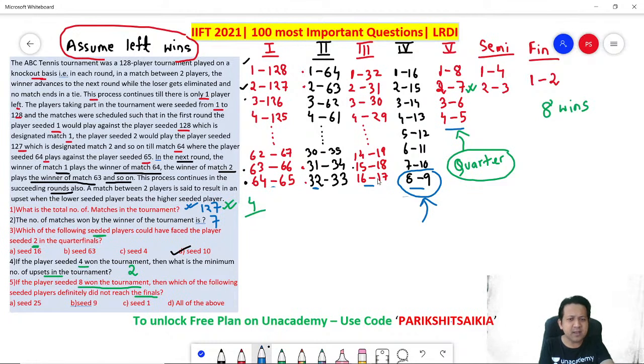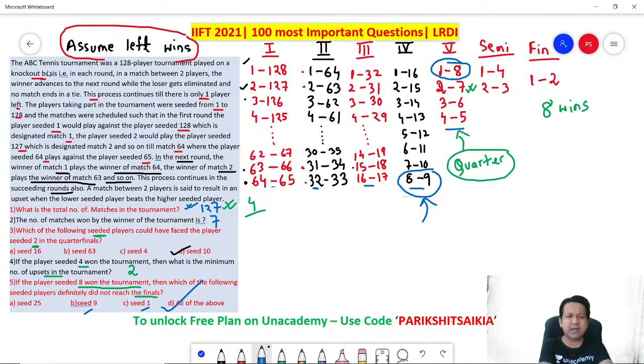Similarly, rank 1 also cannot reach the finals. Why? 8 is playing against 1. Remember, 8 is winning the tournament. So 8 must be defeating 1 in the quarterfinals. So even 1 cannot reach. So you have 1, you have 9. Moment you see this, you see 2 of the options are matching. So obviously it has to be all of the above. Got it? That's it. I hope you understood.